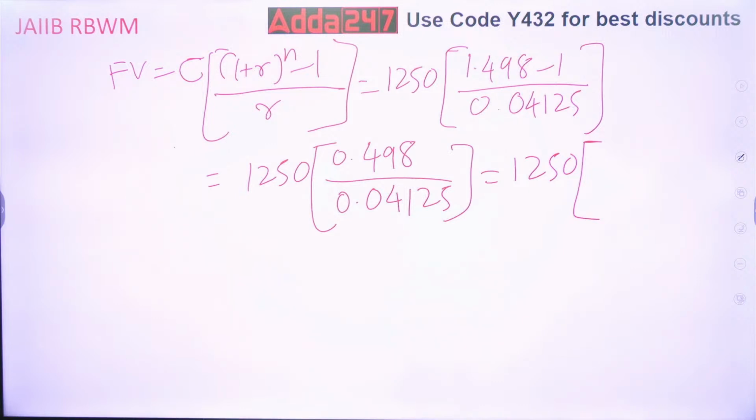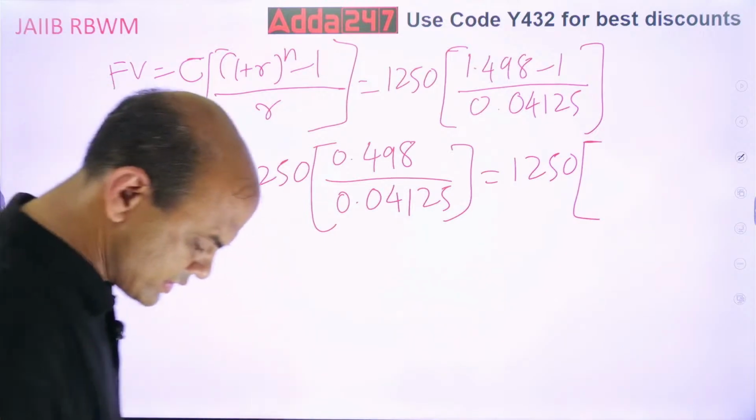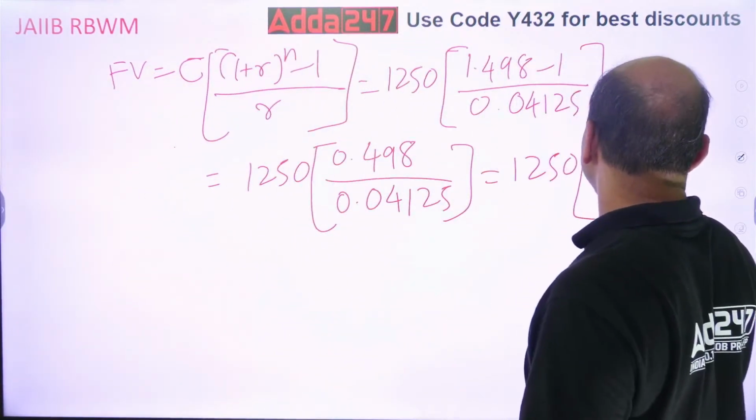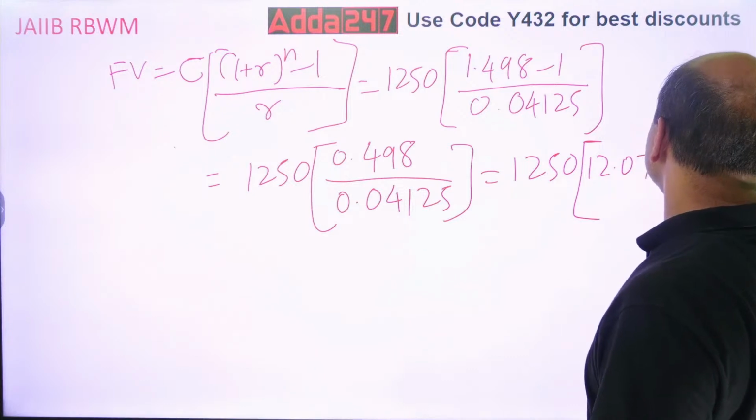So let's do this. Who's getting the answer? 0.498 divided by 0.04125 is 12.072. Are you getting this? 12.072, everyone? Get the answer.